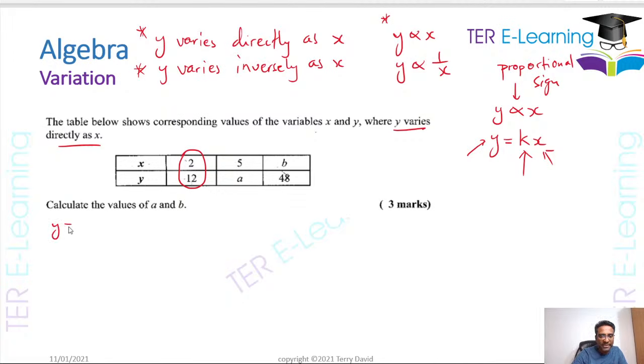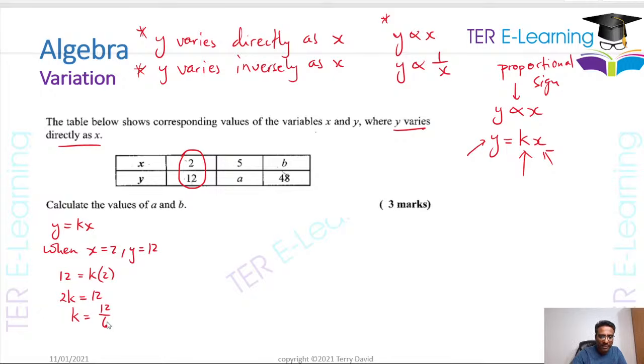So y is equal to kx. That's what we're starting off with. But we know that when x is equal to 2, y is equal to 12. So we're going to substitute these two numbers into that equation. Therefore 12 is equal to k multiplied by 2. So we can say that 2k is equal to 12. So k is equal to 12 over 6. I'm sorry, I kind of rush any question. 12 over 2. Right, so this is 12 over 2. So therefore k is equal to 6.